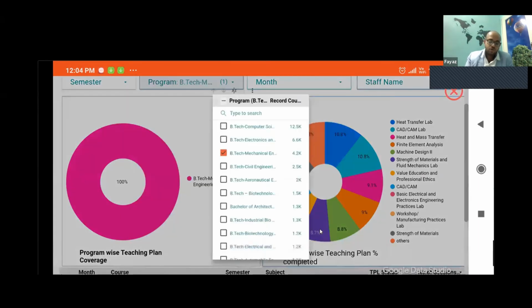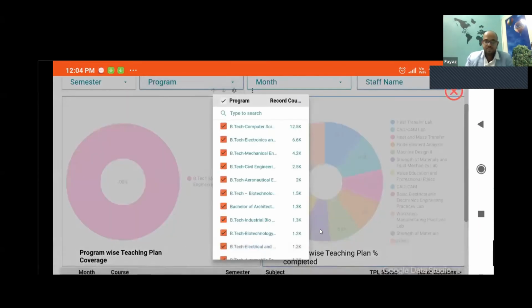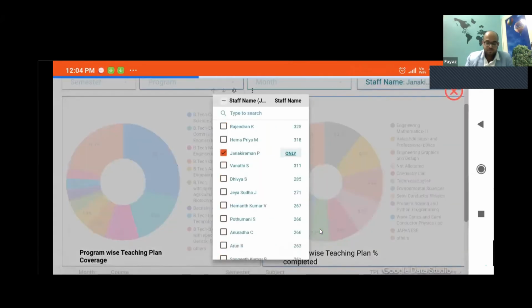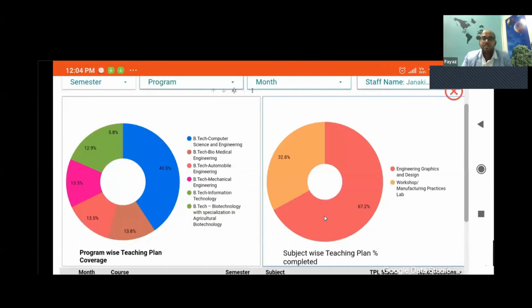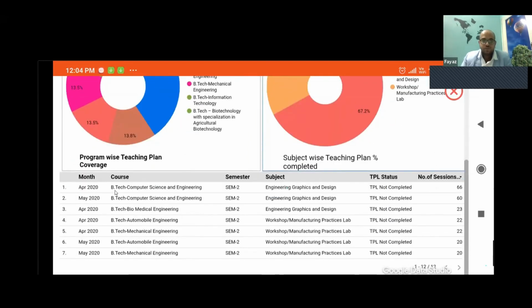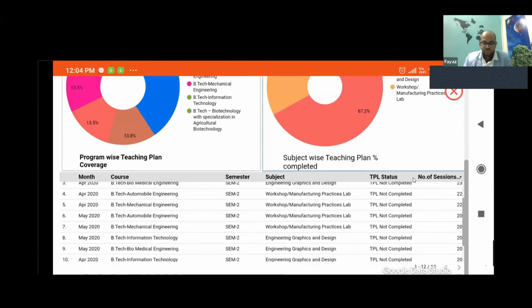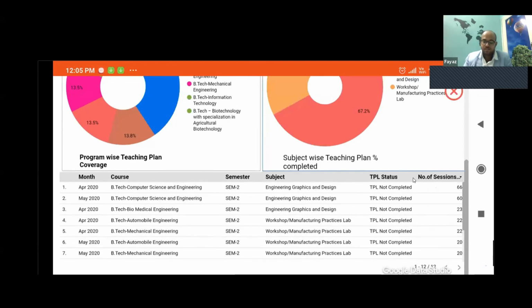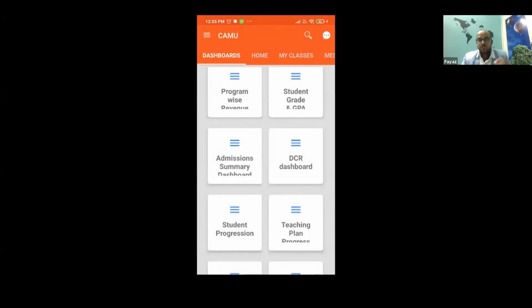Now you can say, okay, I don't want all this. I want to know by faculty's name. Let us say one faculty, Janaki Raman, right? If we select him, now Janaki Raman is taking 2 labs that is spread across some 3-4 departments. So in one lab he has completed 67%. Other lab he has completed 32%. You can also see the information like in which month, how many sessions they have conducted, right? Now all this information, you can see it in the mobile itself. So that is the whole idea of having different dashboards in the mobile system, right?